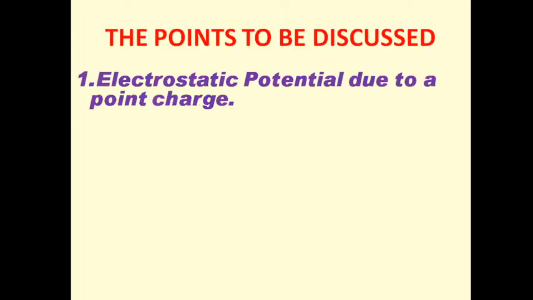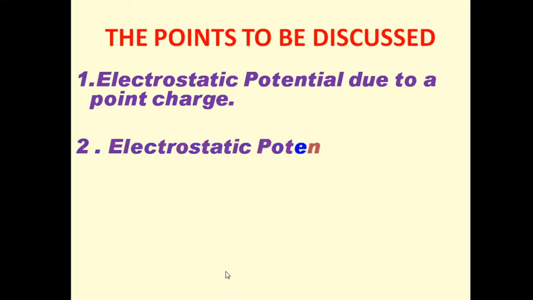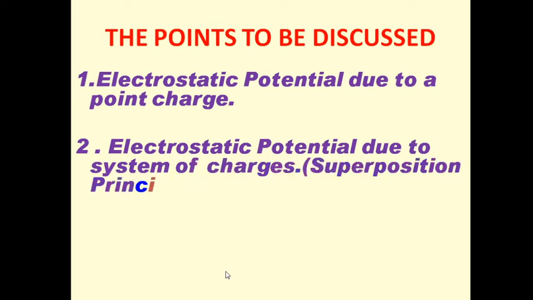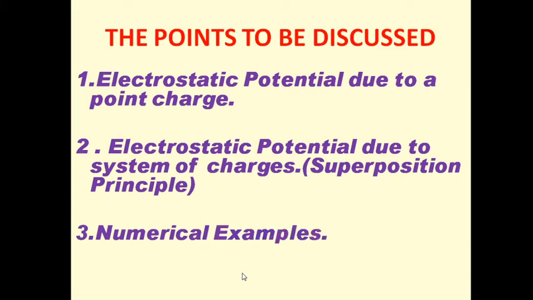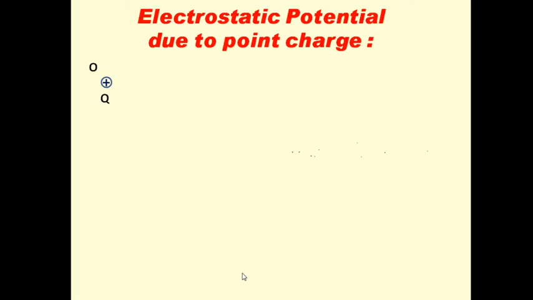Now the points to be discussed in today's class are: electrostatic potential due to a point charge. Second point is electrostatic potential due to a system of charges, as I said, that is the superposition principle. And the third point we will discuss is a numerical example, just to understand the concept. Okay. Now one by one we will discuss.